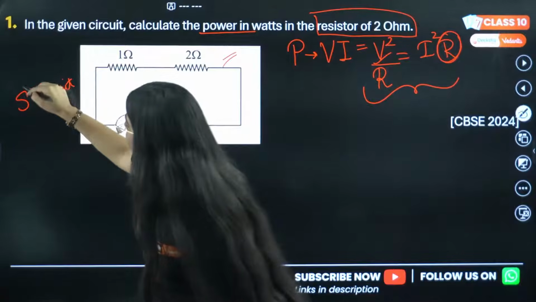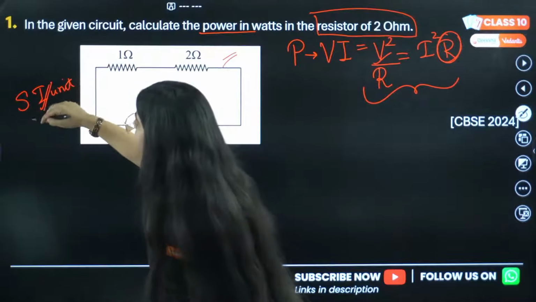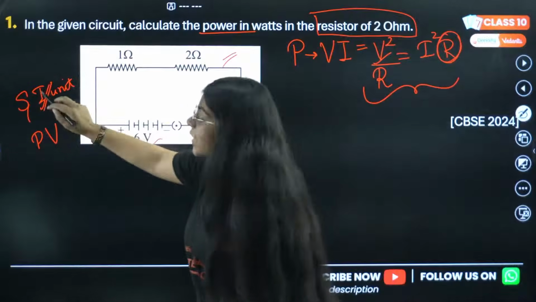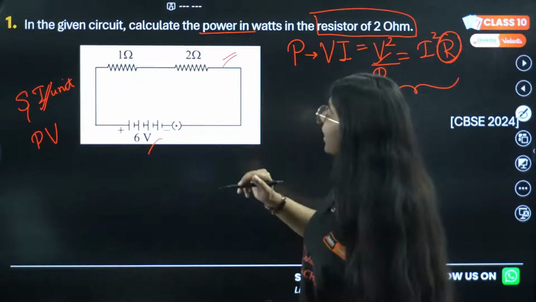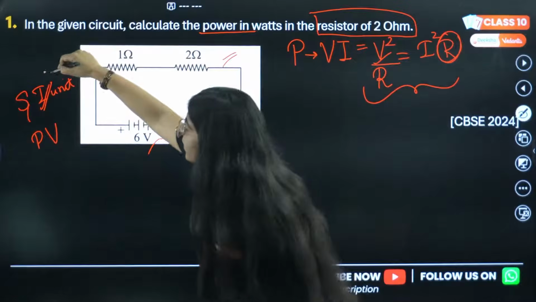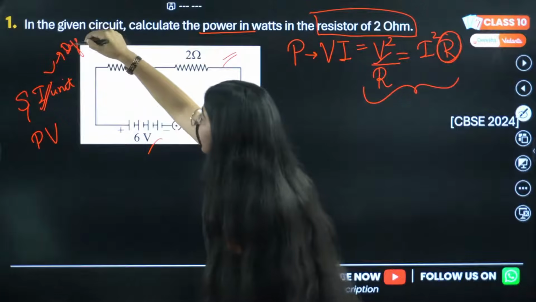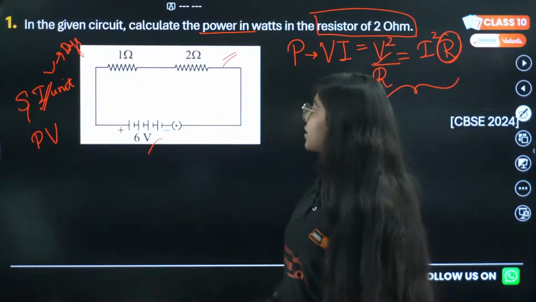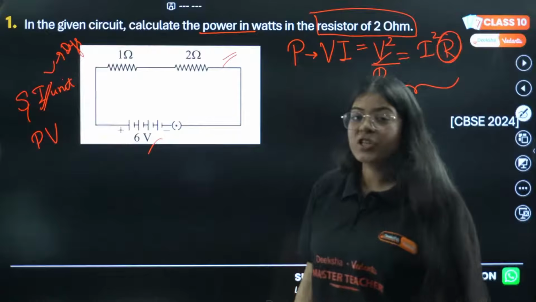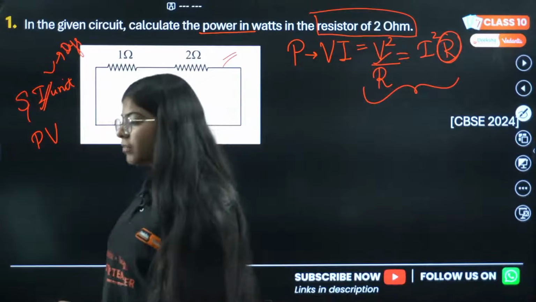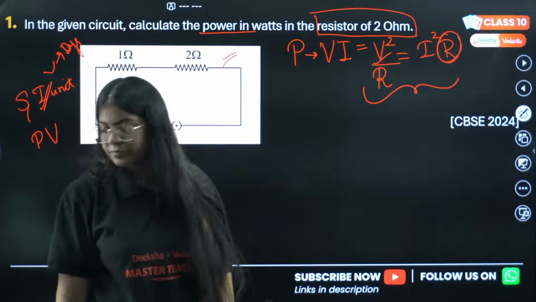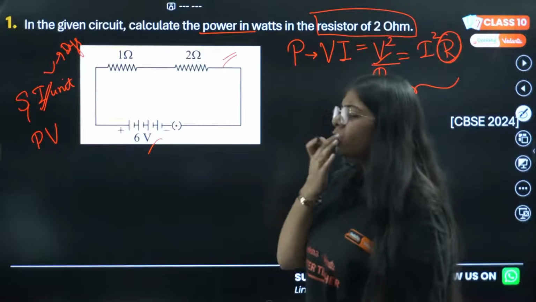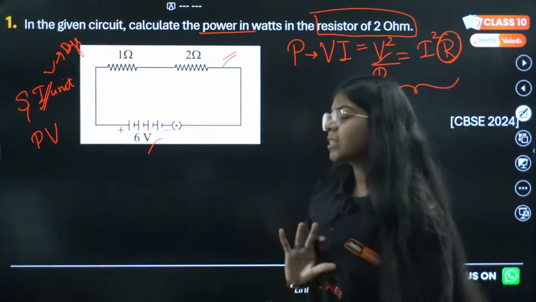In series current remains the same, and in parallel, voltage remains the same. If current remains the same in series, then voltage is different, right? So in this series, 6 volt will not go into both of these resistances. A different potential difference will go into each of these resistances, okay? We are using I square R, right? You can use any formula you want, the answer will be the same.